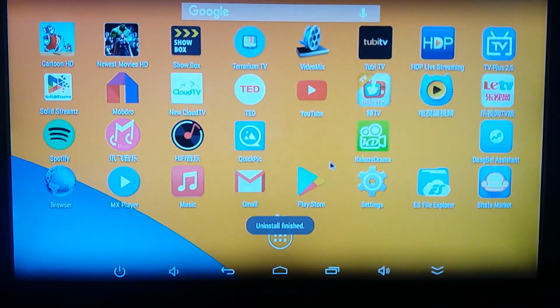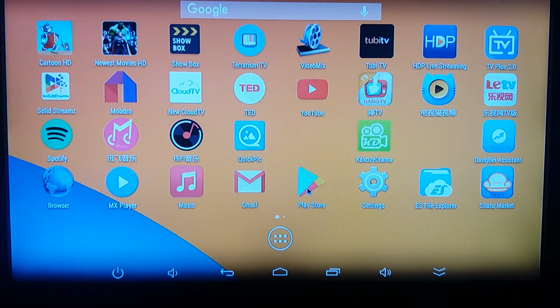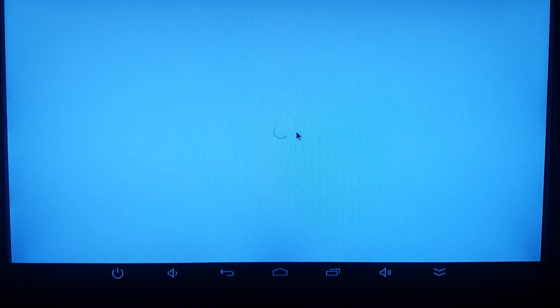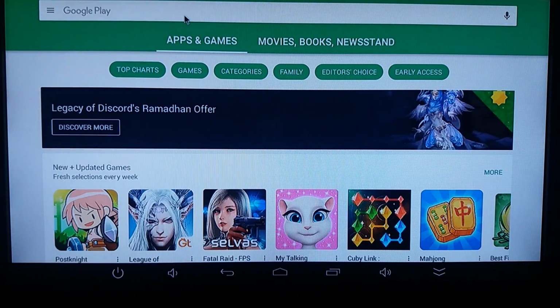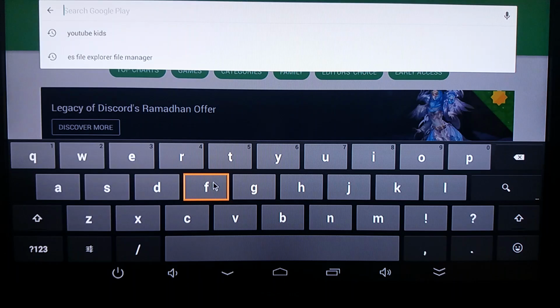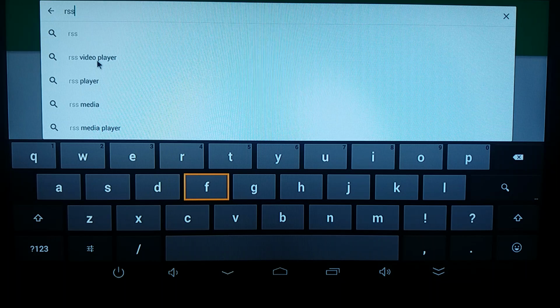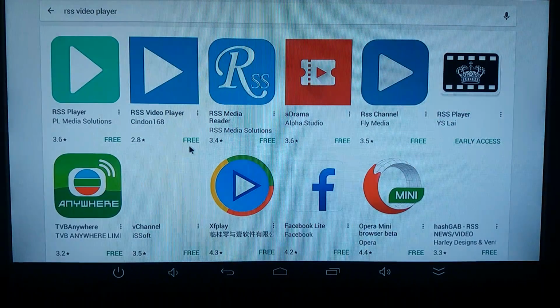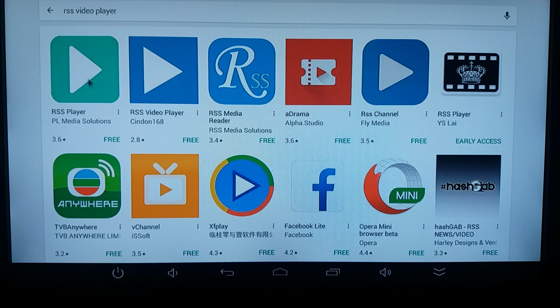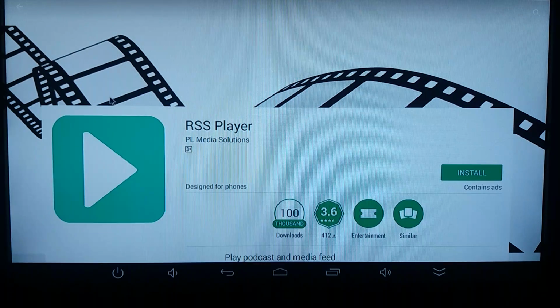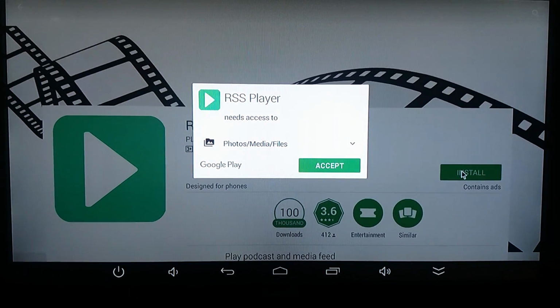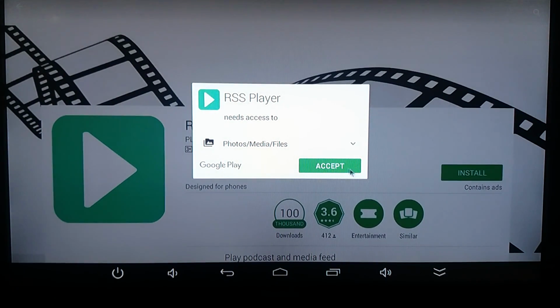Then go back to the home page. Now you select Play Store. Type RSS. Choose RSS video player. Choose RSS player. Choose to install. Click Accept.